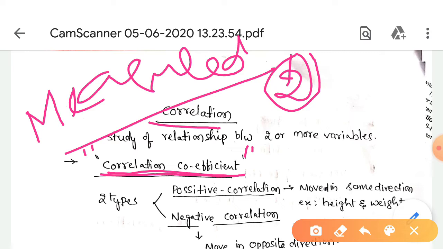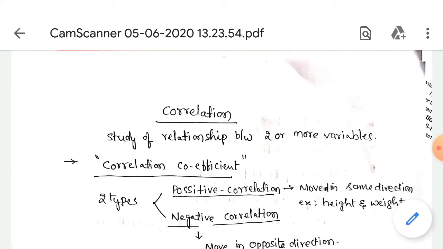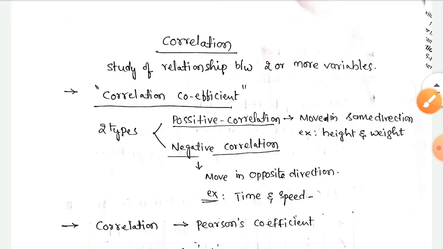It has two types: one is the positive correlation, another one is the negative correlation. What is a positive correlation?